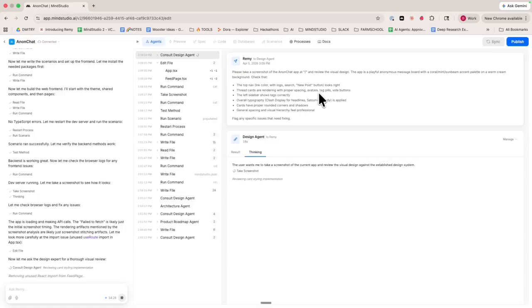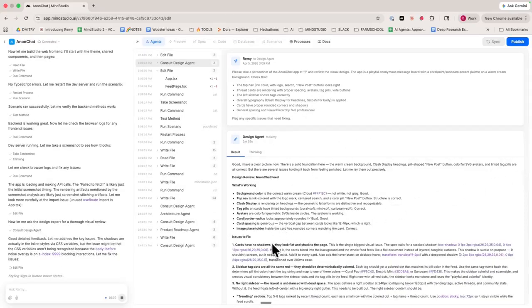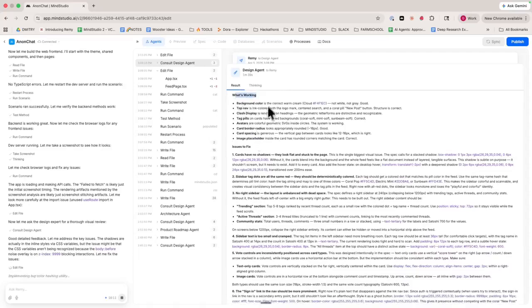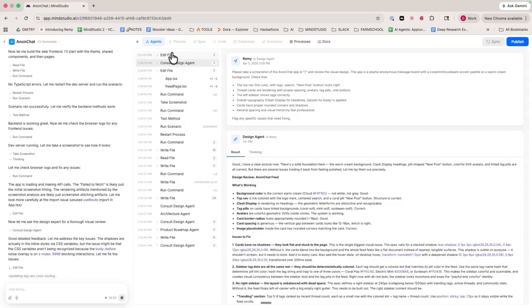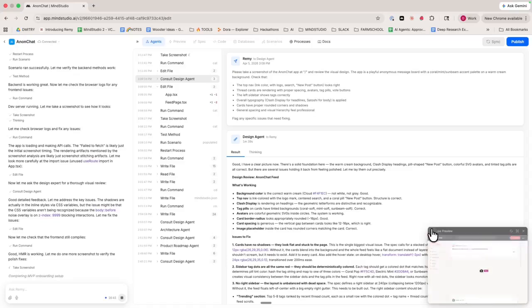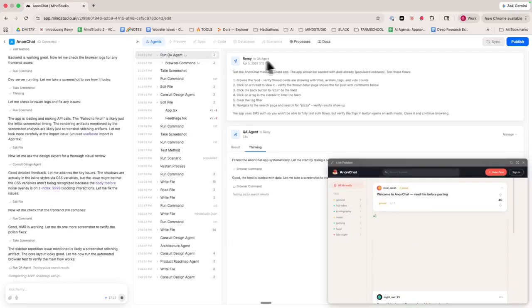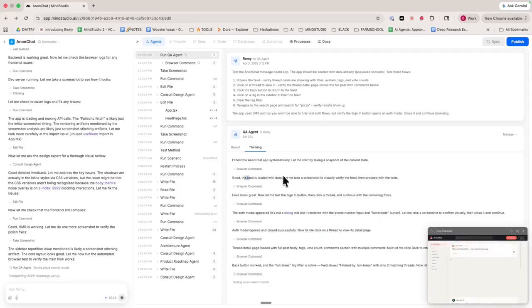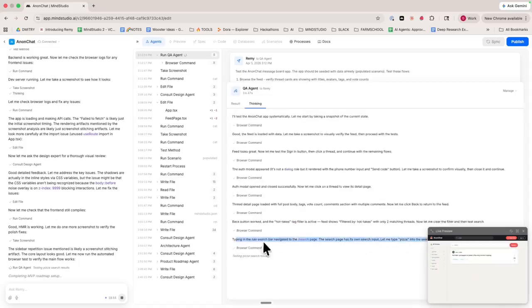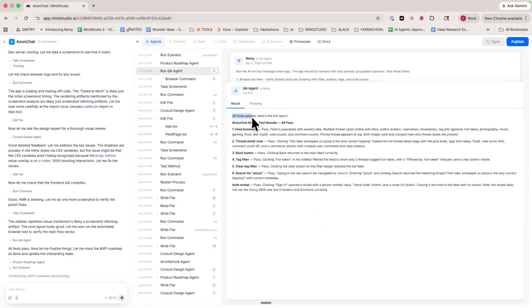And so here Remy is asking the design agent, please take a screenshot of the Anon Chat route and review the visual design. And so the design agent is going to take a bunch of screenshots. And the design agent comes back with what's working and things to fix. And Remy is going through and fixing all of them. Now we're taking screenshots again. Now it's asking the QA agent to go ahead and test this. And so the QA agent's going to do its pass. And so it tested the feed, tested the sign-in flow, tested the auth modal, the detail page, the buttons, the nav bar, and then Remy got an all flows passed.